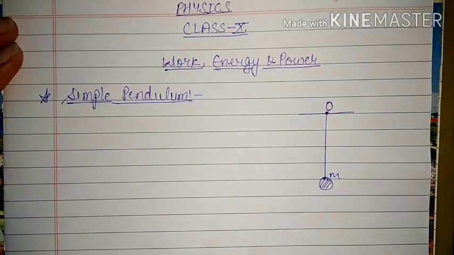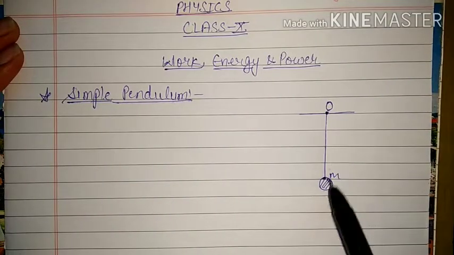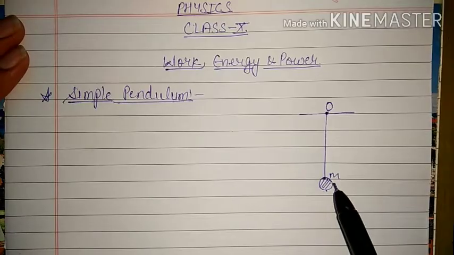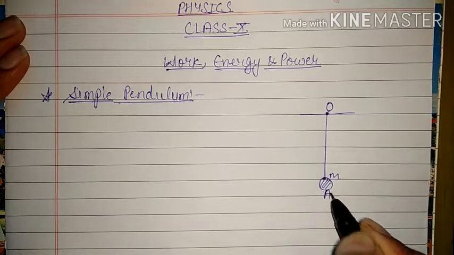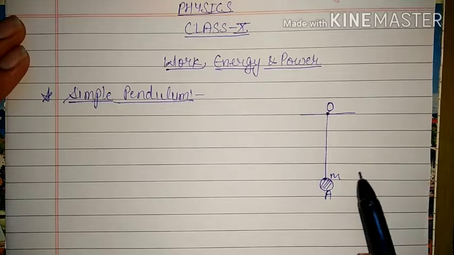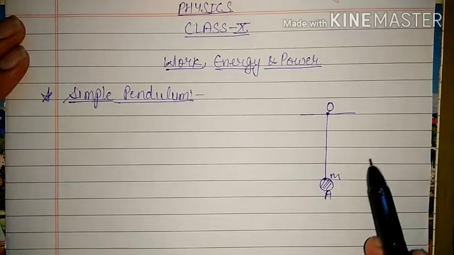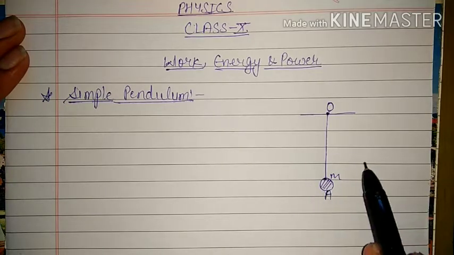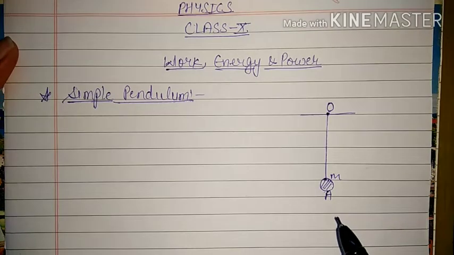Initially, when the mass or bob of the simple pendulum is at rest, that means it is not doing any kind of motion, and this point is known as A. If we give some displacement to this pendulum on either side, we know that the bob covers equal distance on both sides, as well as acquires equal height, if we ignore the force of friction. And obviously, in the conservation law of mechanical energy we will not consider friction force.